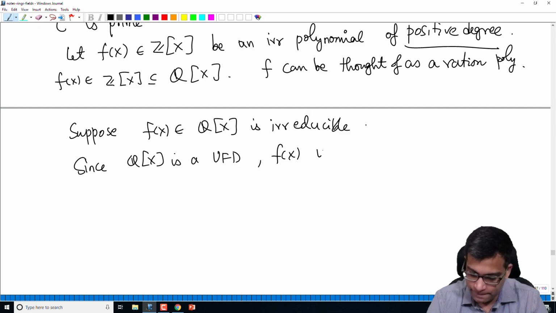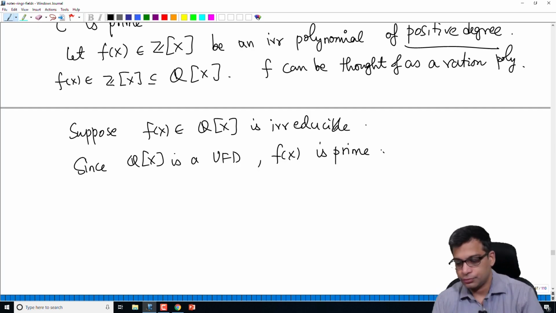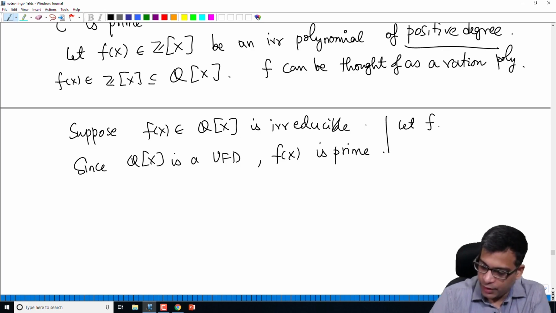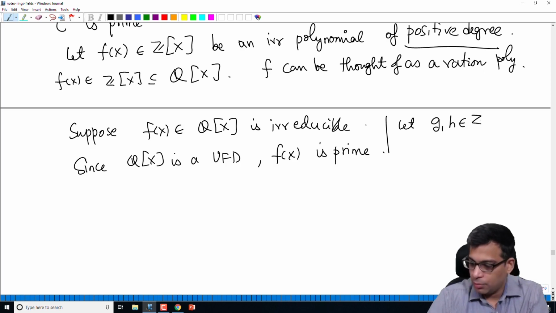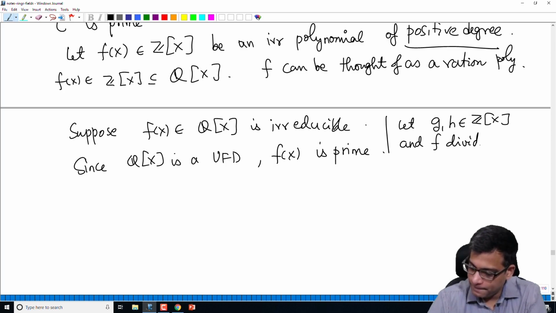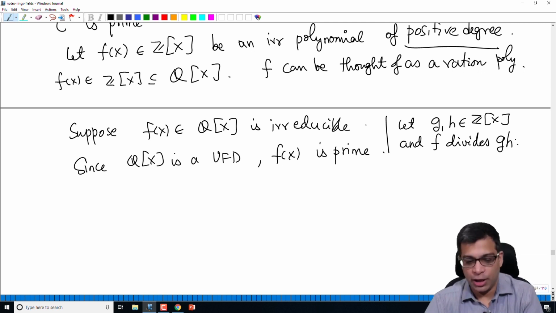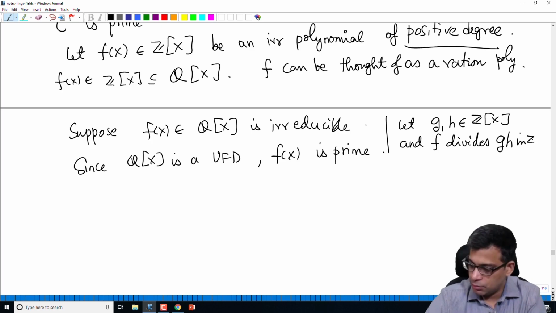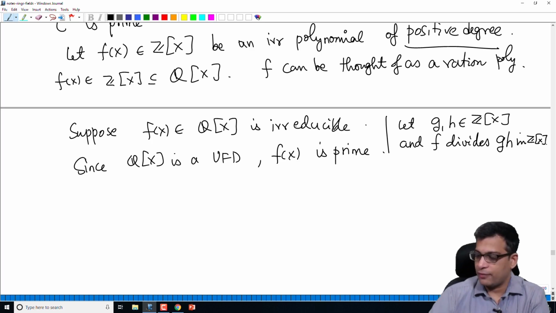So f(x) is prime. f(x) is a prime element. That means, now let f, g and h be integer polynomials, and suppose f divides gh. Remember, what am I trying to do? I am trying to show that every irreducible element in Z[x] is prime. I have taken an irreducible polynomial f of positive degree. Suppose it divides a product of two polynomials gh in Z[x]. This distinction is important for us. So f divides gh in Z[x].